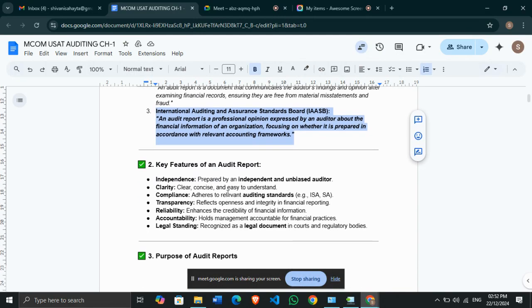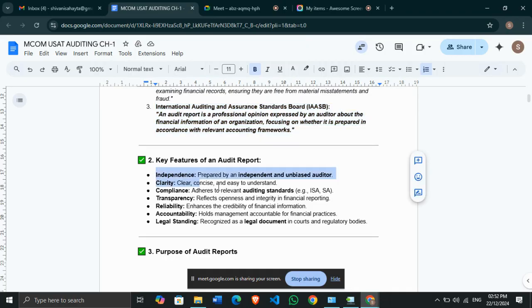Okay, we had discussed the key features. Please go through it once and let me know if you have any doubts. Key features of audit reports: independence, clarity, compliance, transparency, reliability, accountability, and legal standing. Okay, so do you have any doubt till now? You haven't. Okay.